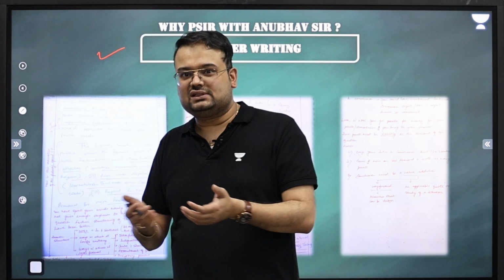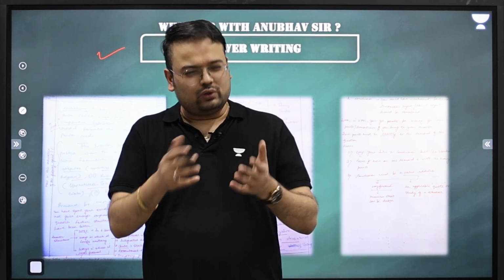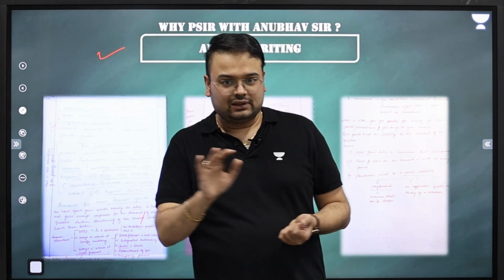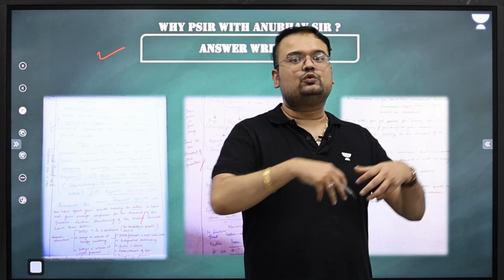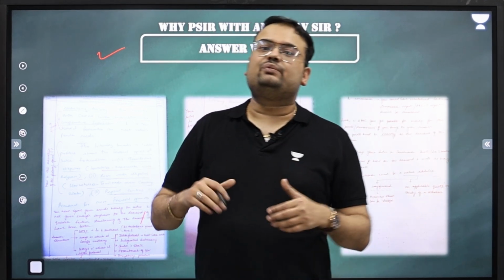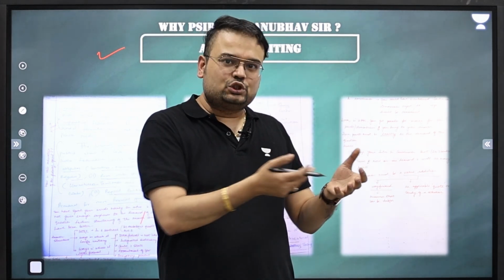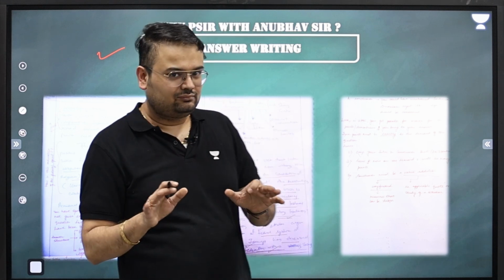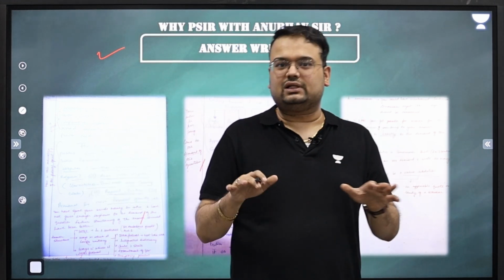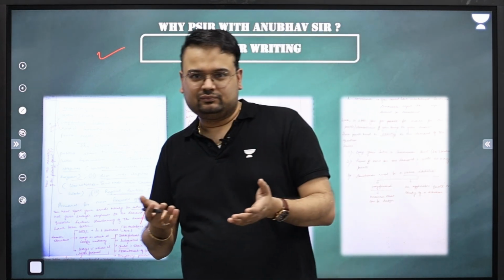आप शुरू में बहुत खराब answers लिखते हो and धीरे धीरे you write not so bad answers. From there you write okay answers. From there you write good answers. From there you write UPSC level answers. Michael Phelps, one of the most popular or the biggest Olympians ever. He's a person who probably is the best swimmer ever. When for the first time he got into the swimming pool, वो ट्यूब के साथ ही आया हुआ था. Even for the best, उसकी journey भी ऐसे start हुई ना कि उसको कुछ नहीं आता था. He had to get into water and he had a tube जो उसको डूबने से बचा रहा था.